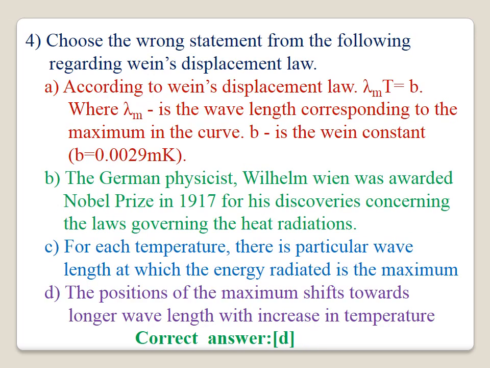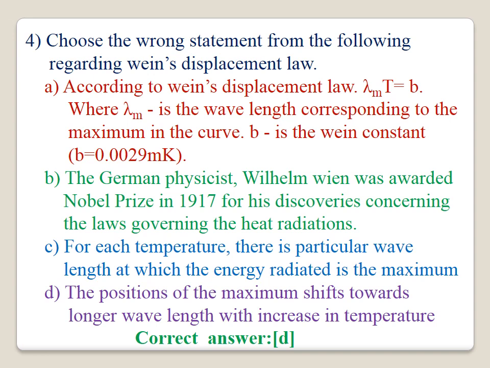Question number 4. Choose the wrong statement from the following regarding Wien's displacement law. According to Wien's displacement law, lambda m T will be equal to P, where lambda m is the wavelength corresponding to the maximum in the curve, and P is Wien's constant, and the value of P will be equal to 0.0029 mK. B. The German physicist Wilhelm Wien was awarded the Nobel Prize in 1911 for his discovery concerning the laws governing the heat radiation.